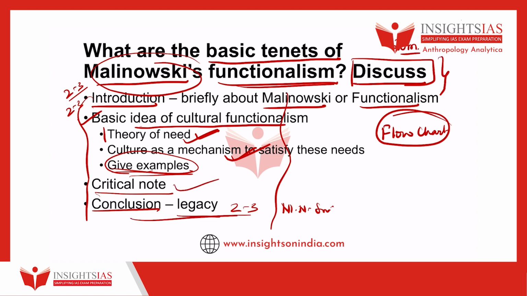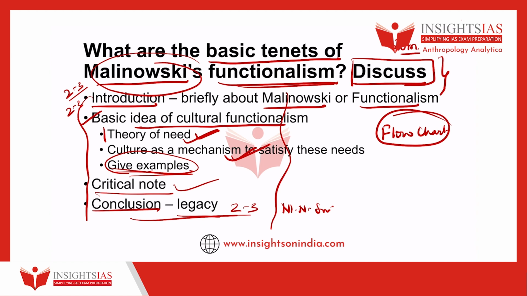And finally the conclusion. Very briefly, let us try to see what are the important content that has to be there in your answer. As all of you know, functionalism arose as a challenge to evolutionism and diffusionism, both, because both evolution as well as diffusion focused on historical aspects. It was historical studies. So functionalists said that no, we don't have to study the past. Instead, we need to study the present. We need to focus on the role of cultural traits and its practices on contemporary society.